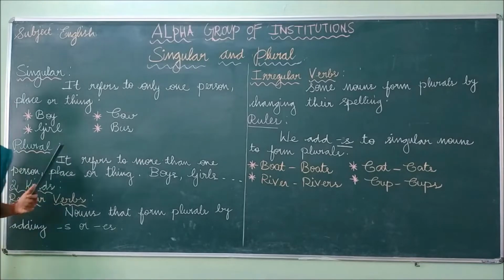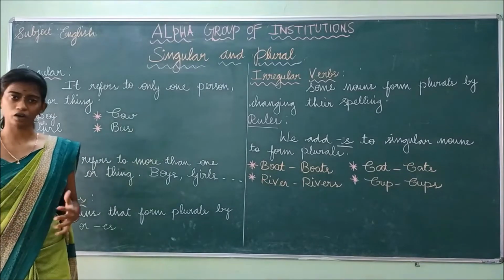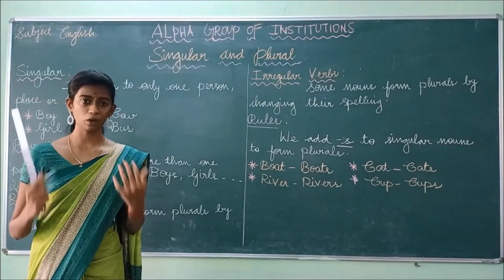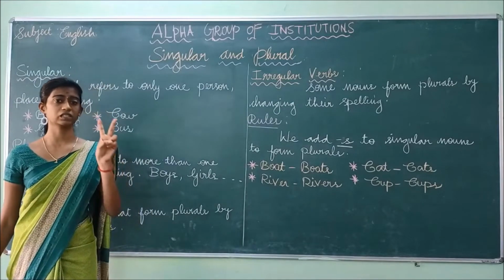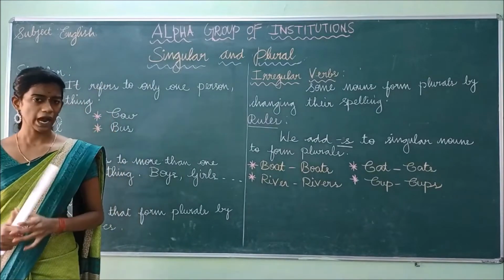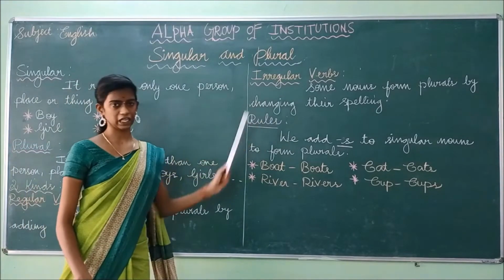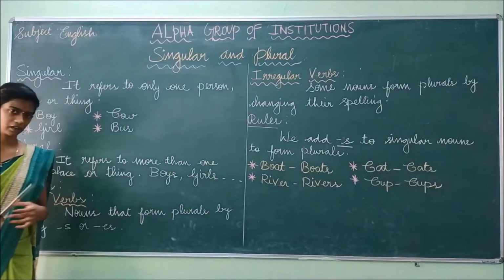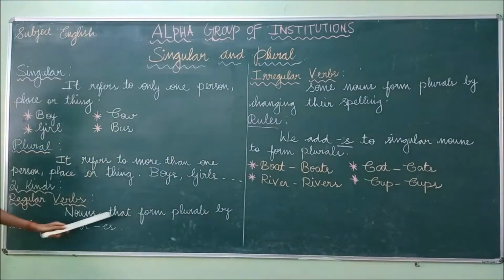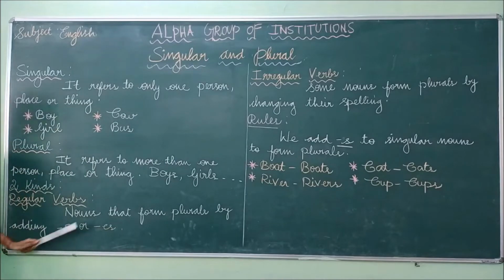How is plural classified? How many types has it been classified into? It's classified into two types. And what are those types? The first one is regular and the second one is irregular. And what is meant by regular? Nouns that form plurals by adding s or es.